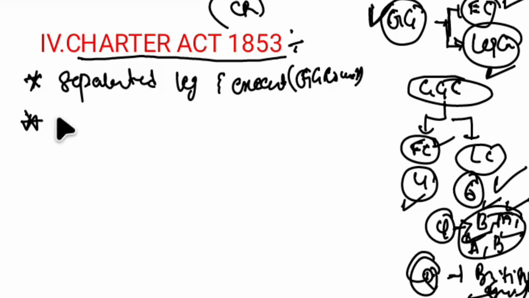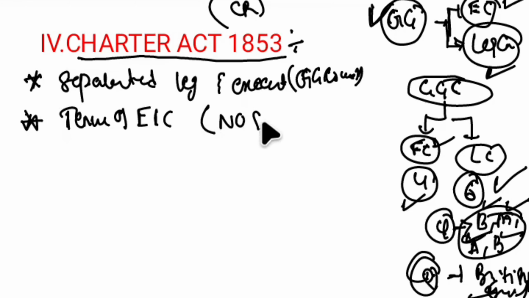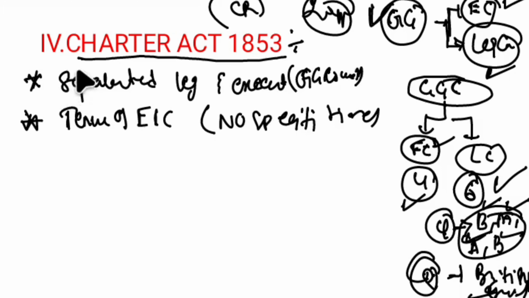And this act also says the tenure of the East India Company can be continued, but there is no mention of a specific time here. For every act, there is a common point which says that the tenure of the East India Company can be extended for another 20 years. But this act said the tenure can be extended, but for what time was not mentioned in this 1853 Act. Maybe the Britishers were also in view to remove the East India Company from power in India.